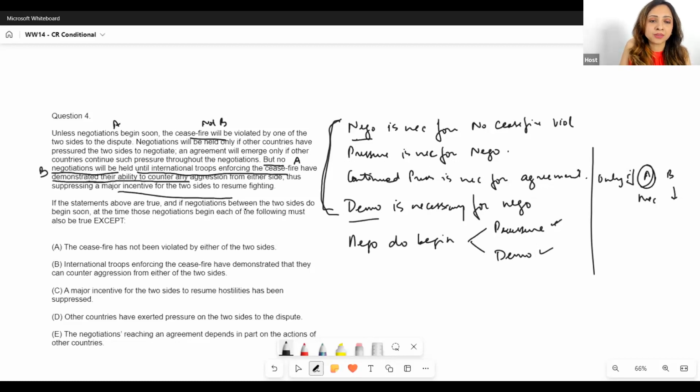So, if negotiations between the two sides do begin soon, at the time those negotiations begin, let's say a month down the line, I know that the negotiations begin. Each of the following must also be true except. So now I have to find four options which must be true.